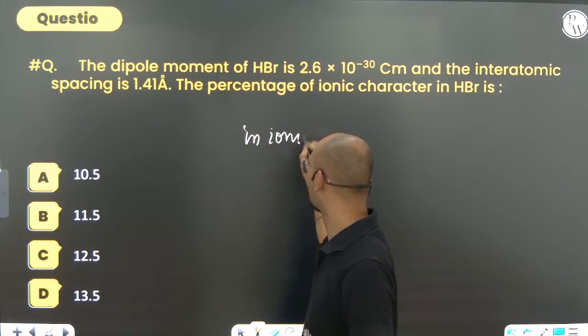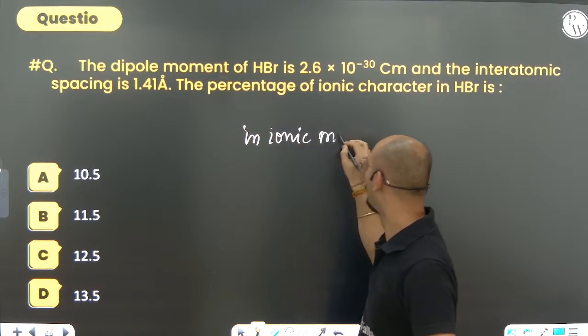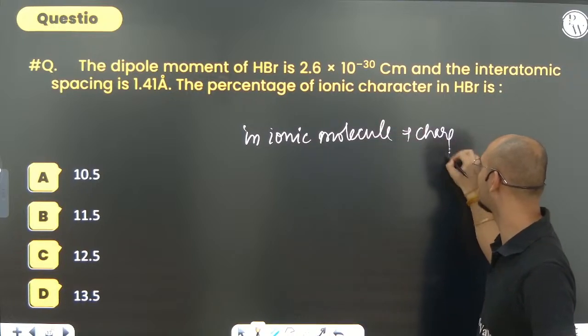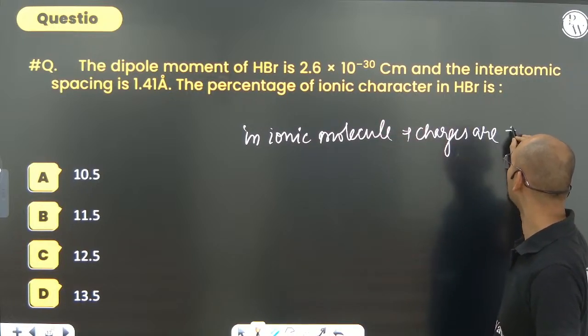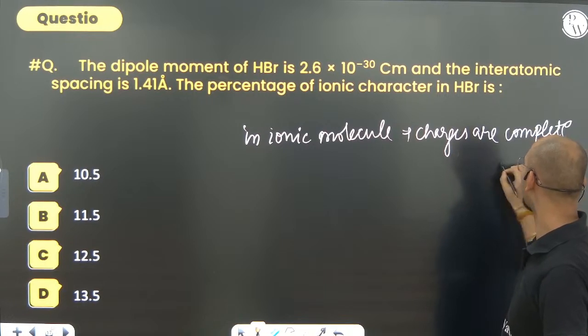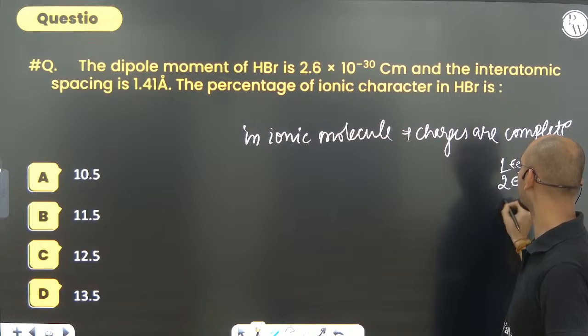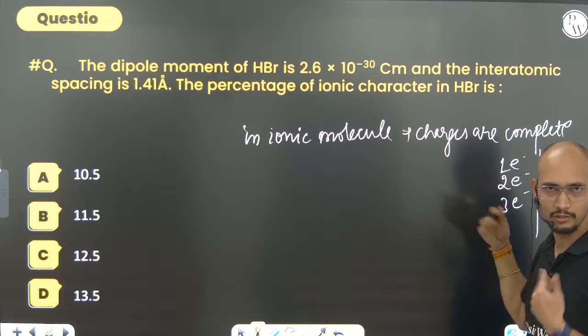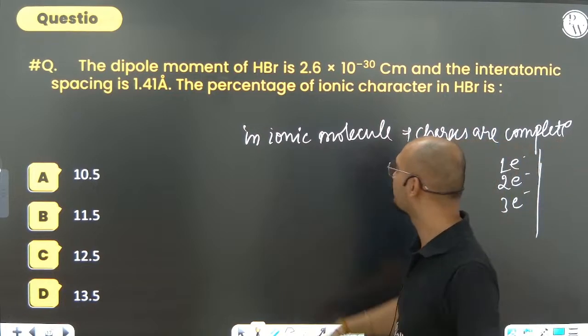In an ionic molecule, you know that the charges are complete. Charges are unit, are complete. Complete means nothing but either 1 electron, 2 electrons, 3 electrons. I hope you understand it. 1 electron has how much charge? I hope you know that. 1 electronic, 2 electronic, 3 electronic charge. So let's find out. HBr.